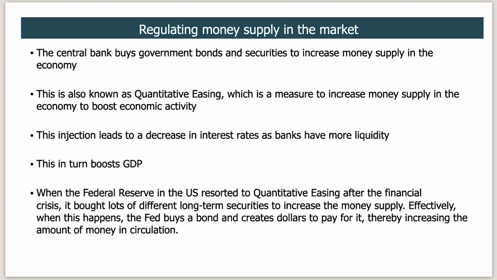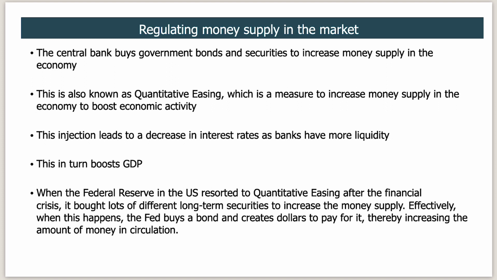So regulating money supply in the market, how do they do it? The central bank buys government bonds and securities to increase the money supply in the economy. This is also known as quantitative easing, which is a measure to increase money supply in the economy to boost economic activity.